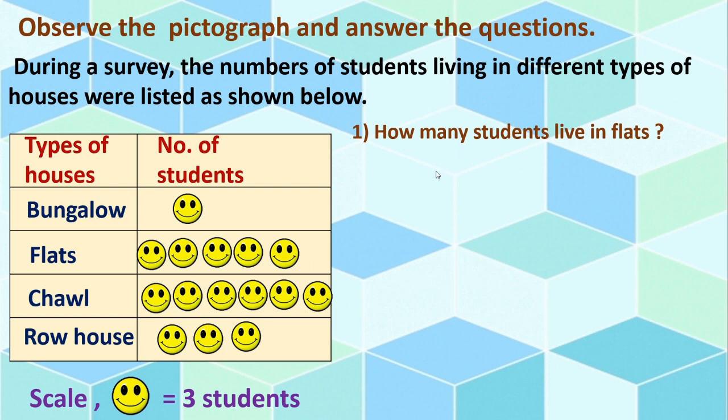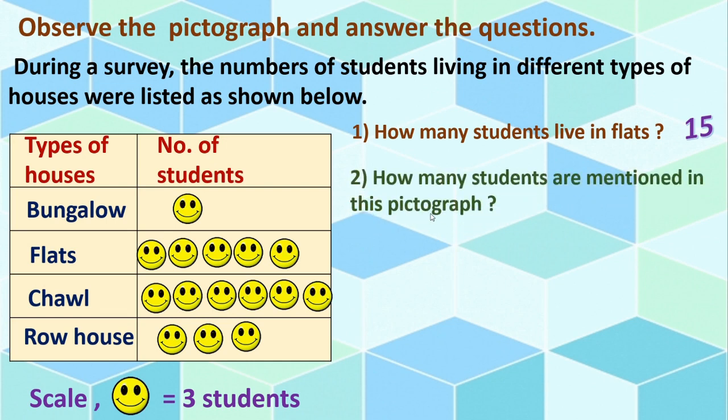See the first question, how many students live in flats? Yes, second row, flats. Correct? Now how many students? How many faces are there? 1, 2, 3, 4, 5. So 5 multiplied by 3. Right? So 5 3s are 15. Isn't it? Like this you have to go directly.